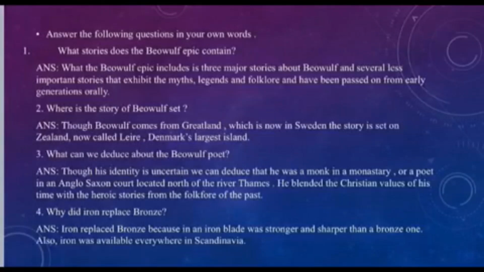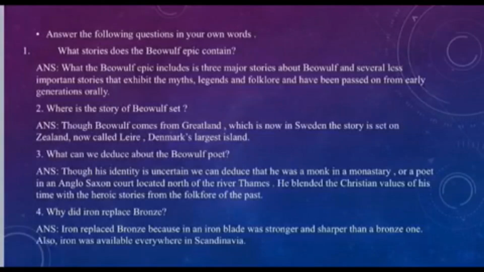See the second question. Where is the story of Beowulf set? Though Beowulf comes from the Geats, a people of Sweden, the story is set in Zealand, right? The actual answer for the actual question, direct answer.